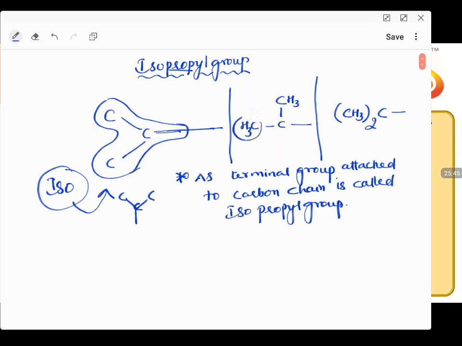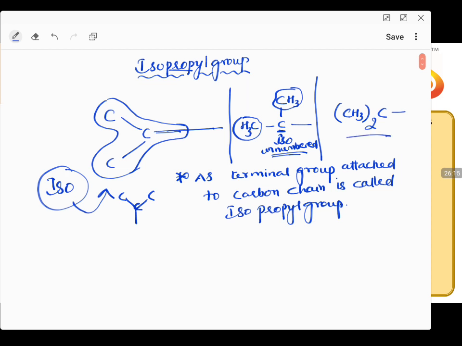It should be CH3. You cannot change it. Two CH3 groups attached to one carbon. This is isocarbon. If two CH3 groups are attached to one carbon, that carbon is isocarbon. But remember, it should not be a numbered carbon, then only it is iso. If it is a numbered carbon, it is no more an iso. This carbon should be unnumbered. It should not be numbered. Unnumbered carbon. So remember that particular word.